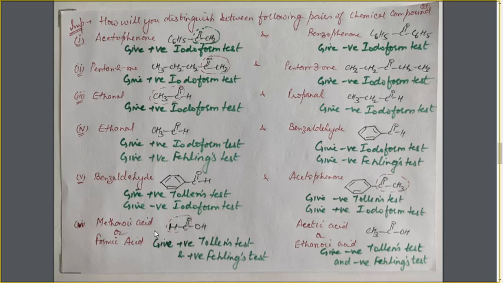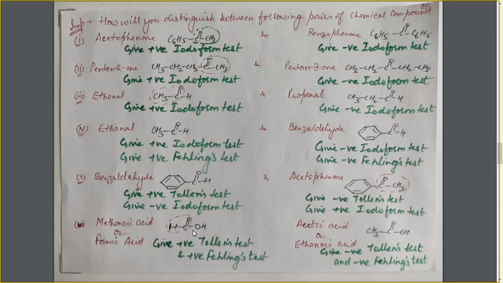And the last one is the important one. From the carboxylic acids I have taken two compounds: methanoic acid or formic acid, and acetic acid or ethanoic acid. How can we distinguish? I have told you at the end of the Fehling's test and Tollens test that methanoic or formic acid is the only carboxylic acid which gives the Tollens test and Fehling's test.